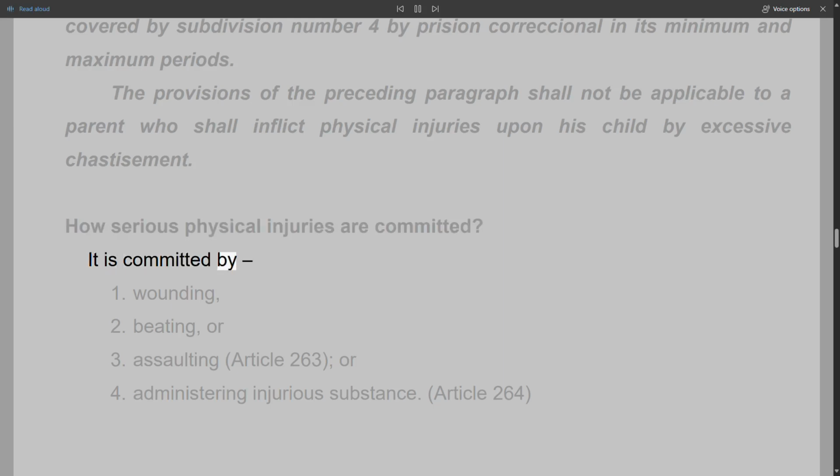How serious physical injuries are committed. It is committed by 1. Wounding, 2. Beating, or 3. Assaulting, Article 263, or 4. Administering injurious substance, Article 264.